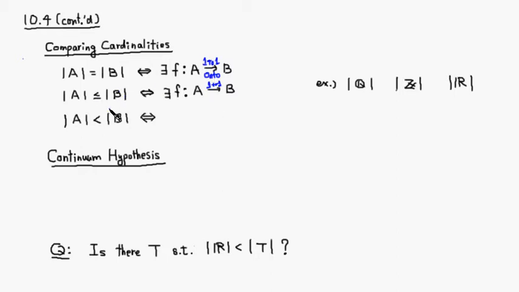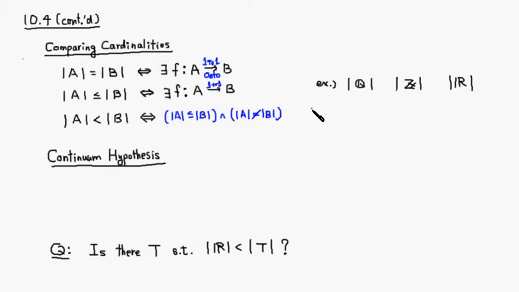Right? Then we have a strict inequality, so we say the cardinality of A is strictly less than the cardinality of B if, of course, the cardinality of A is less than or equal to that of B. At the same time, we do not allow the cardinality to be the same. So we cannot have a bijection from A to B.